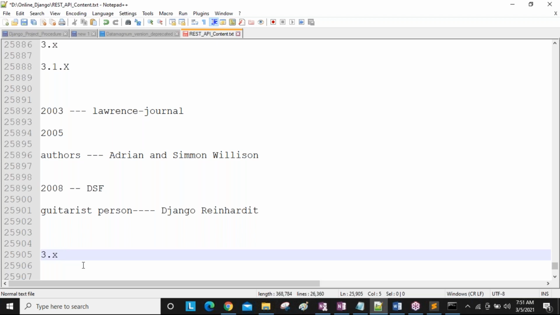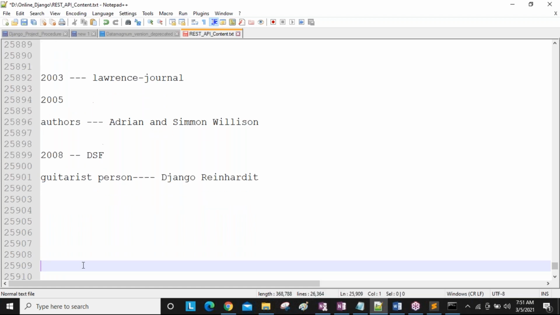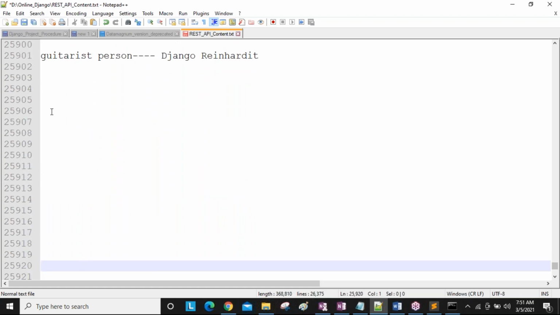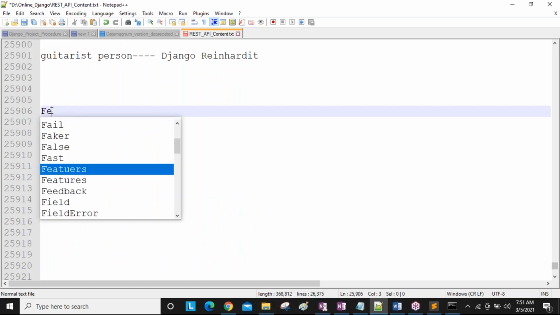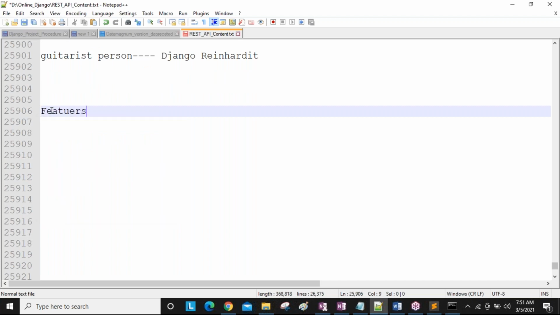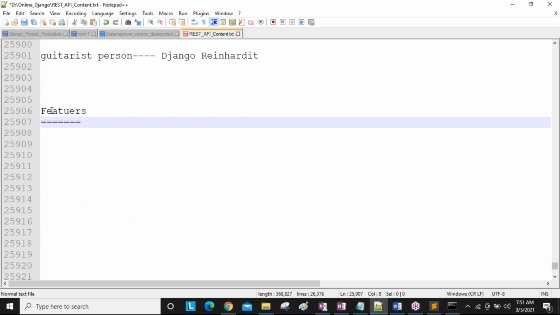Clear, guys? Now we are going to discuss the Django features. So many features are there, guys. Django provides a lot of advantages. We can say Django is fast, scalable, versatile, more secure, portable.